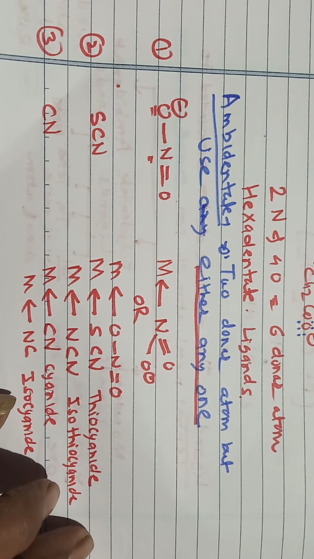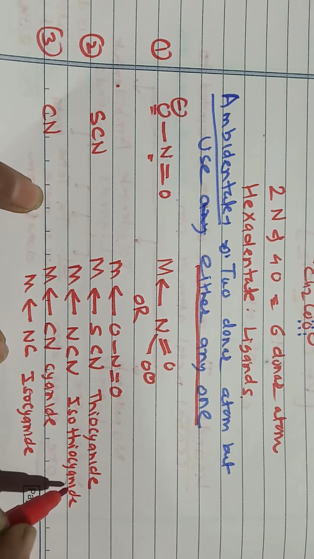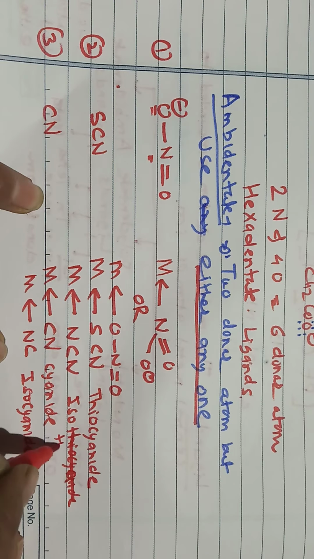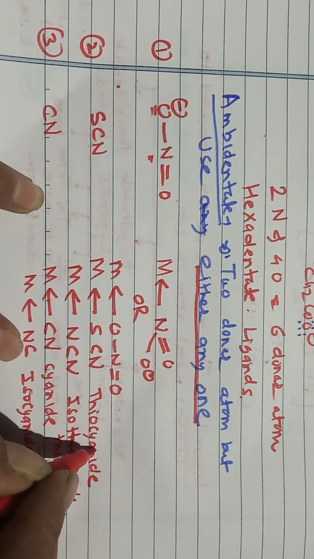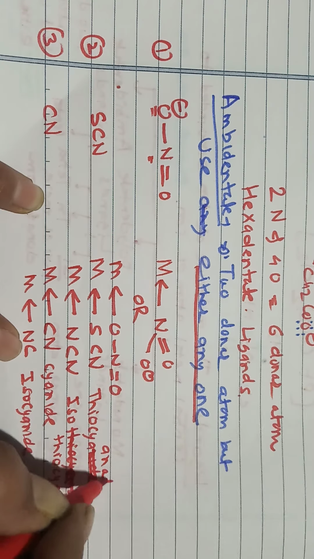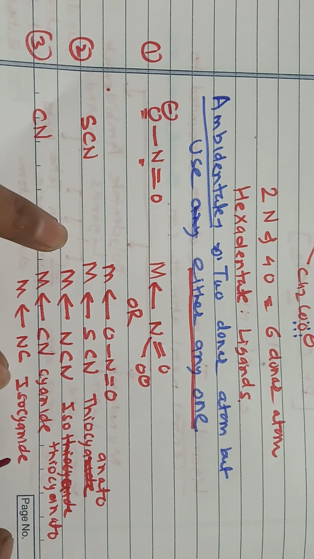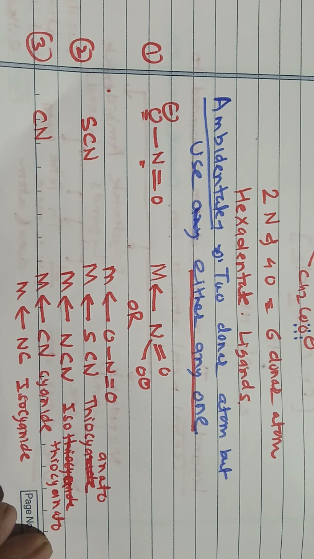In coordination compounds, the names end with 'o', so thiocyanide is thiocyanato, and this is isothiocyanato.